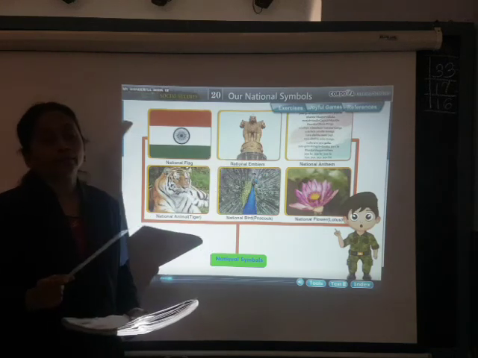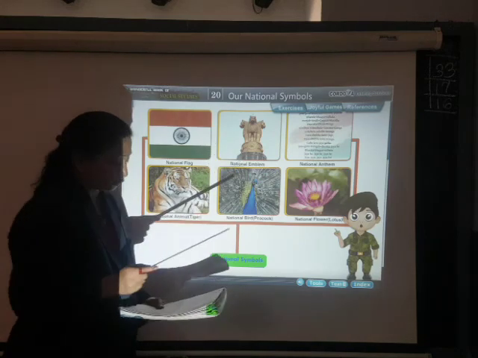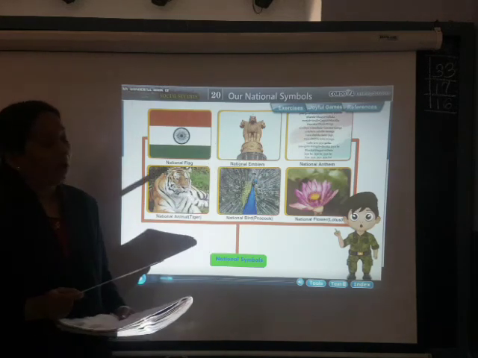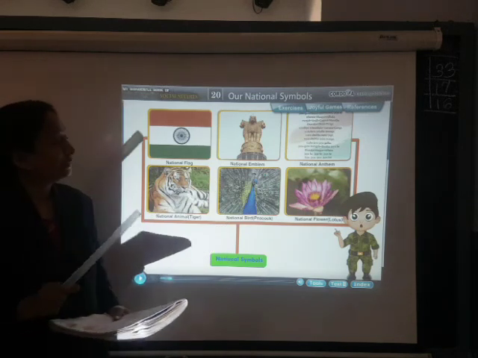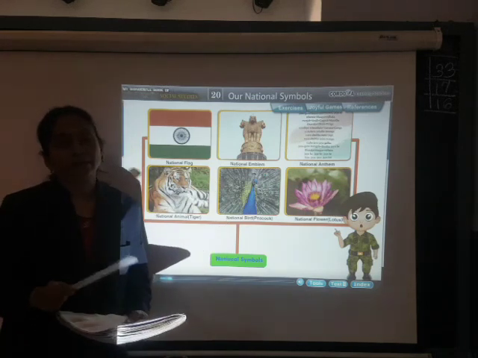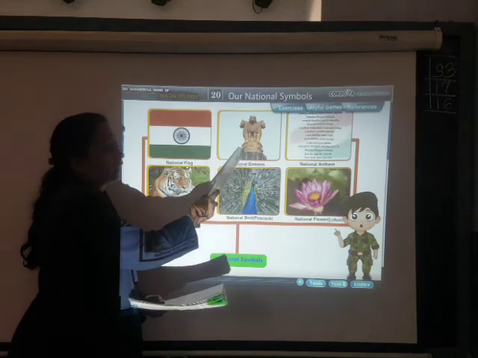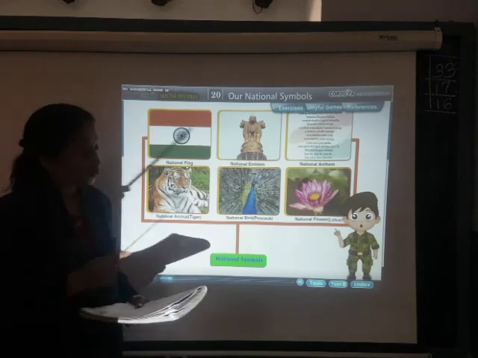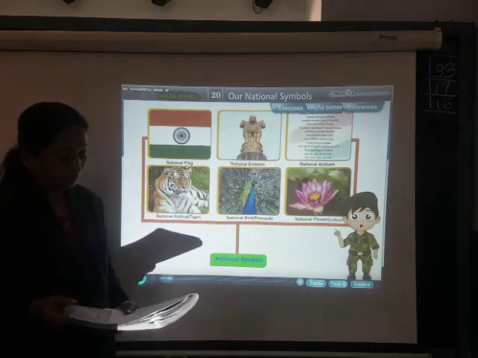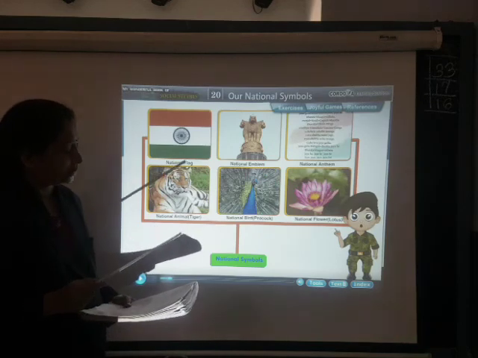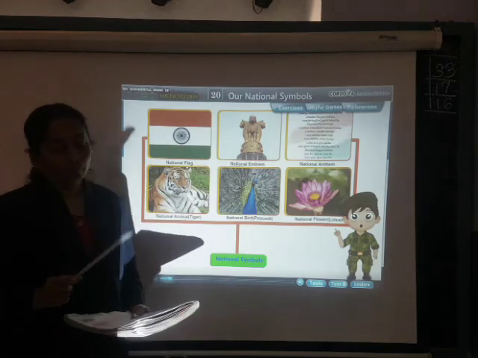What do this horse and the bull stand for? The horse stands for speed and energy, and the bull symbolizes the importance of hard work. You all know the bull is a very hard working animal, so it stands for hard work, and this is for energy and speed. So you can see these 2 animals on this emblem. Then you can see the wheel between these 2, the horse and the bull.